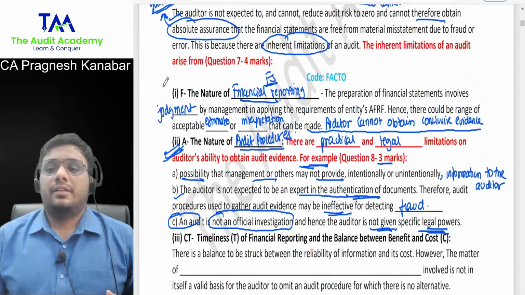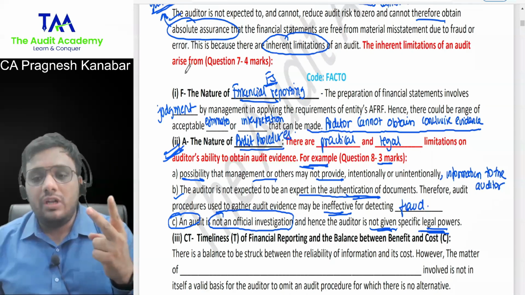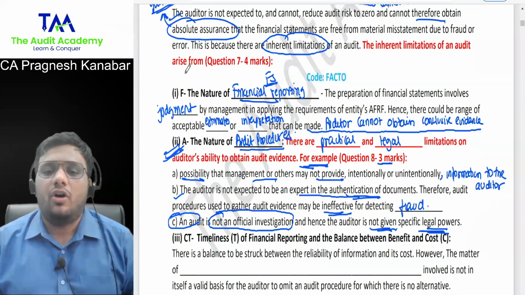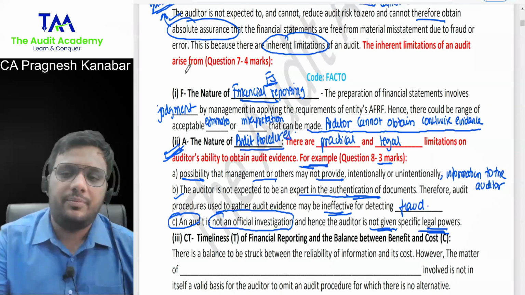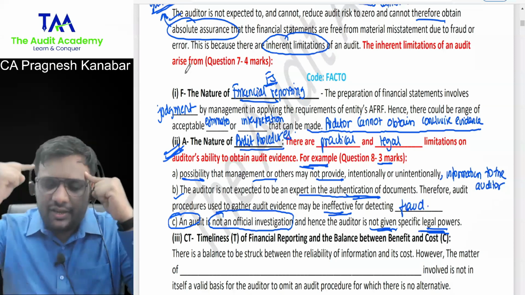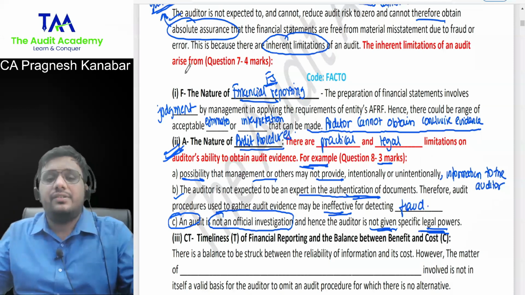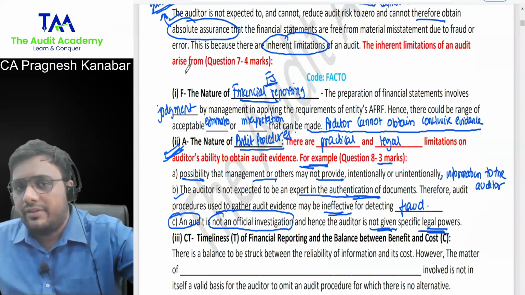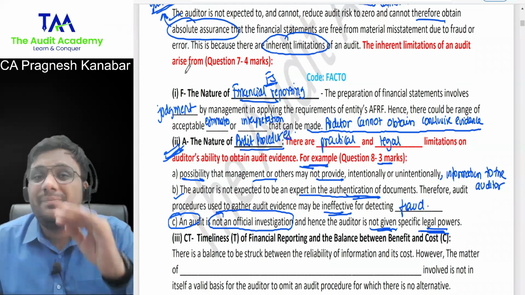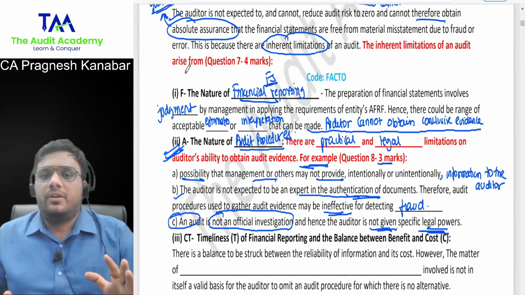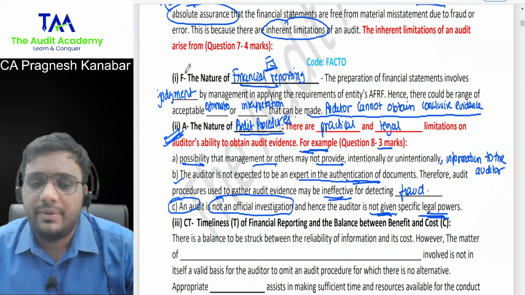So, inherent limitations of audit. There are two limitations that I've explained. Nature of FA: F for financial statements and A for audit procedures. In short, financial statements have estimates, and estimates have a range of acceptable interpretations, and that is why the auditor cannot obtain conclusive evidence. For audit procedures, there are practical and legal limitations, and you will explain them with examples. At least 3 examples you should be aware of, because that can come as a separate examination question.